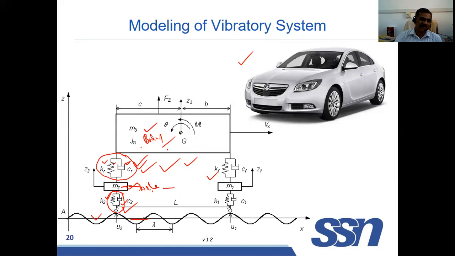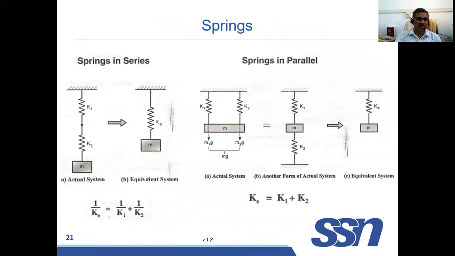This is a multi-degree freedom system, but for us, we have only single degree freedom system. Here, see, it has one mass. So it will have one motion in the vertical direction, x. So this is a single degree freedom system, but we have two springs. So you have to combine these two springs.